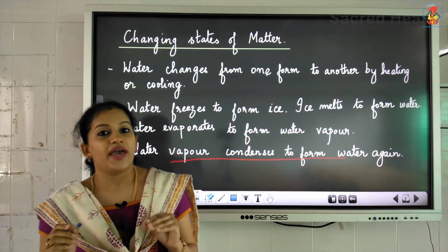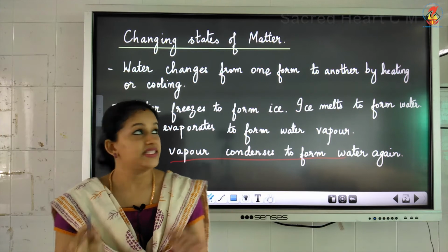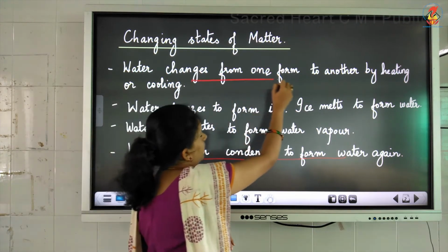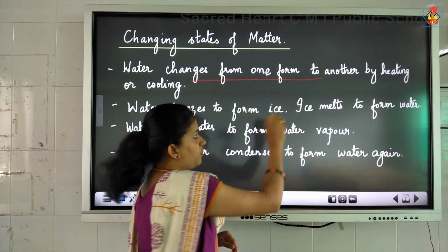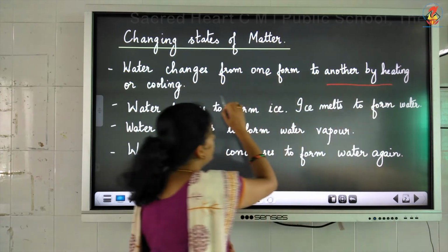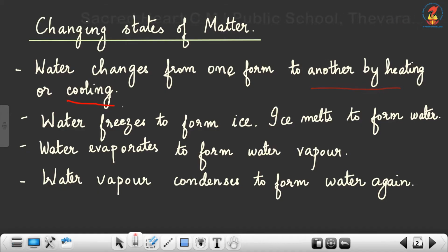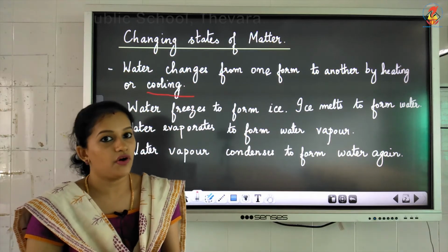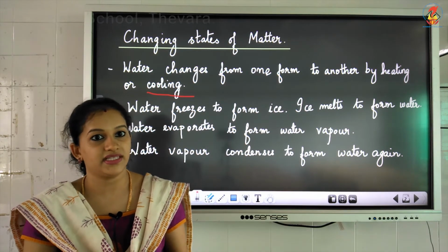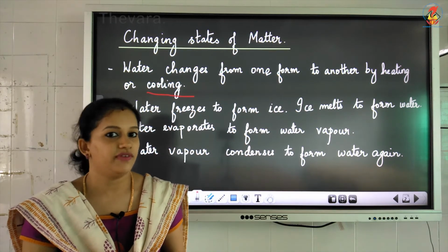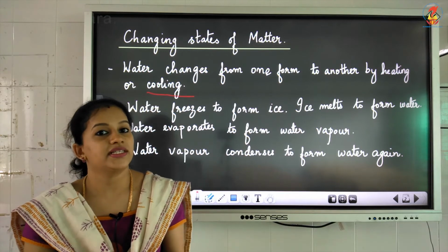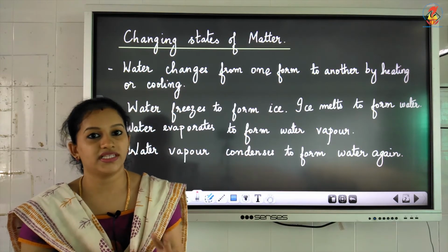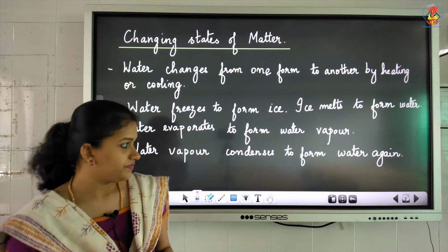Okay, so you have learned that water can change its form. This is very important. It can change from one form to another by heating or cooling. When we heat it or when we cool it, the form or the state of this matter will change. That means the state of water will change. So let us learn further about how these changes are happening.